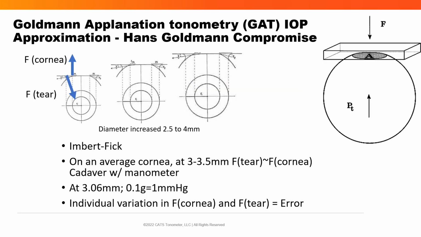Goldmann applanation tonometry is an approximation of intraocular pressure and remains the standard by which IOP is measured for 65 years. Goldmann demonstrated that the simple Imbert-Fick formula can be corrected to measure IOP, accounting for corneal stiffness and corneal tear film adhesion. A flattened diameter between 3 and 3.5 millimeters produced a zero net force between tear film adhesion and corneal deformation in average human corneas on cadaver globes. He acknowledged that variations in the corneal deformation force and tear film would result in significant error.